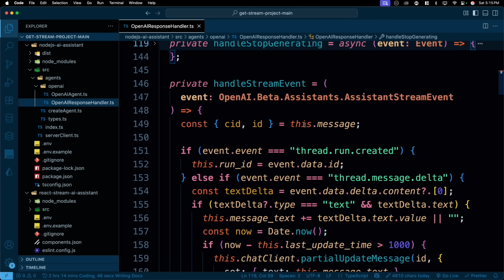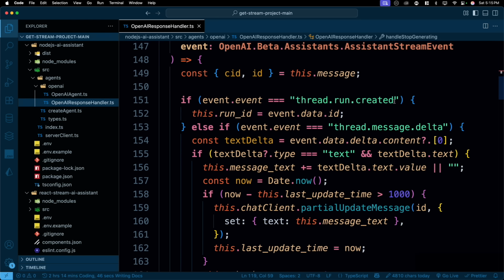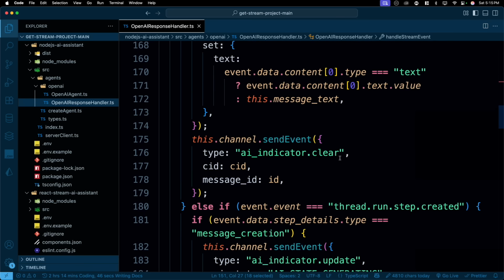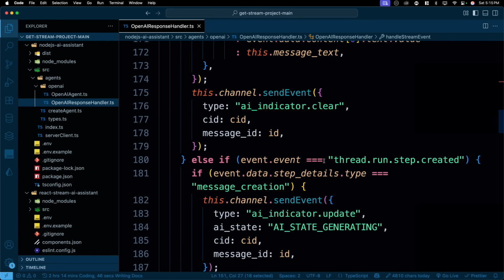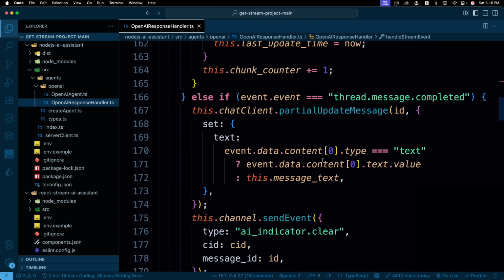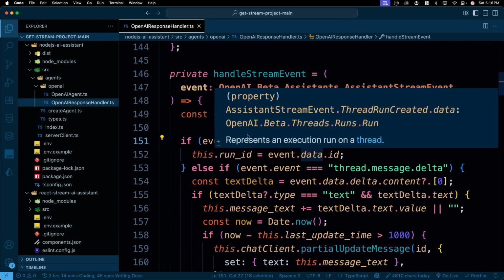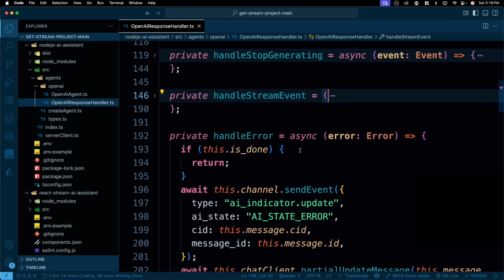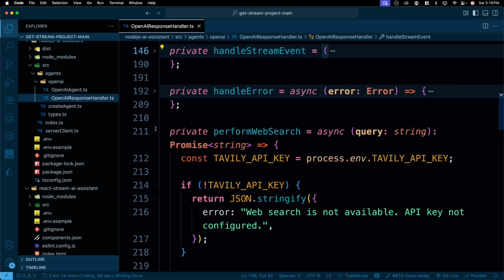Similarly, we have the handle stream event, which has a lot of cases. There might be a case where a thread was created. There might be a case where some data chunk is coming in. There was an event where the message was completed, and there could be an event for the step created. Step created is simply when the tools are being called. Right now it's one tool, but it can be hundreds of other tools. And in a complex application, yes, there can be hundreds of tools like that. There are even startups which have dedicated engineers who write these tools day in and day out. We handle the errors and we perform the web search.